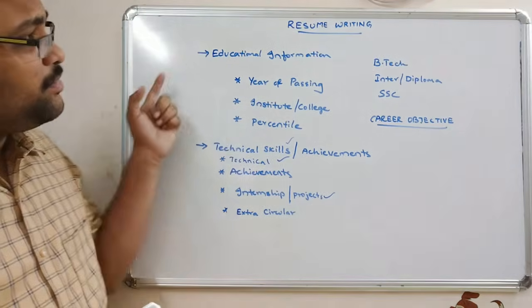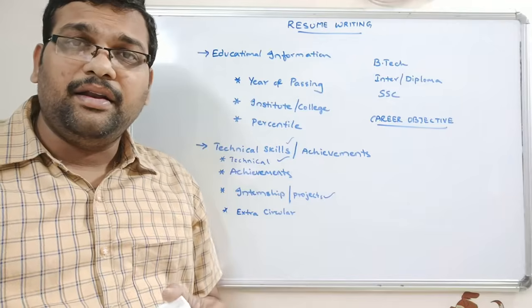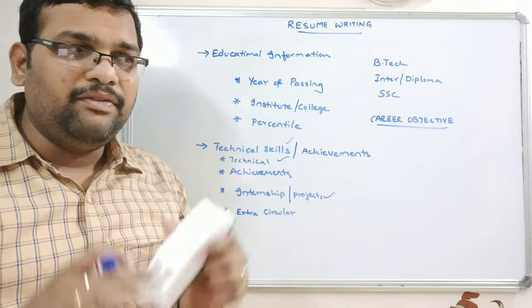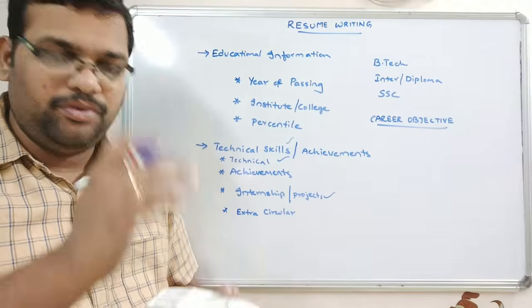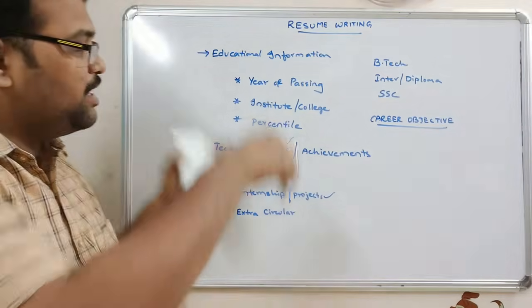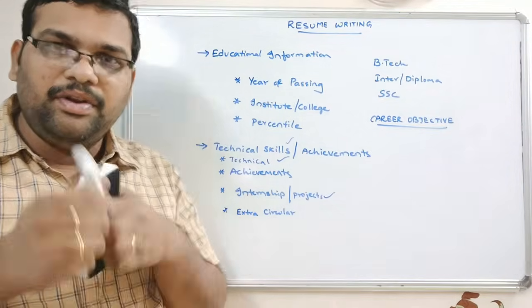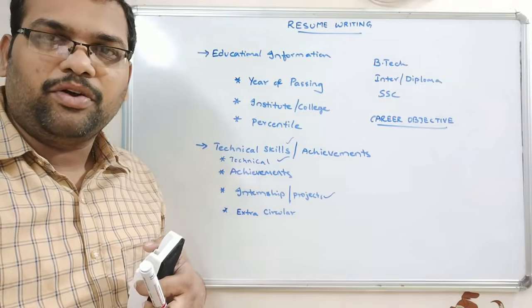So all this should be written in a resume. Now I will show you the sample format of a resume. I will show you how these will be covered in the resume, right? So we'll move on to the sample document.